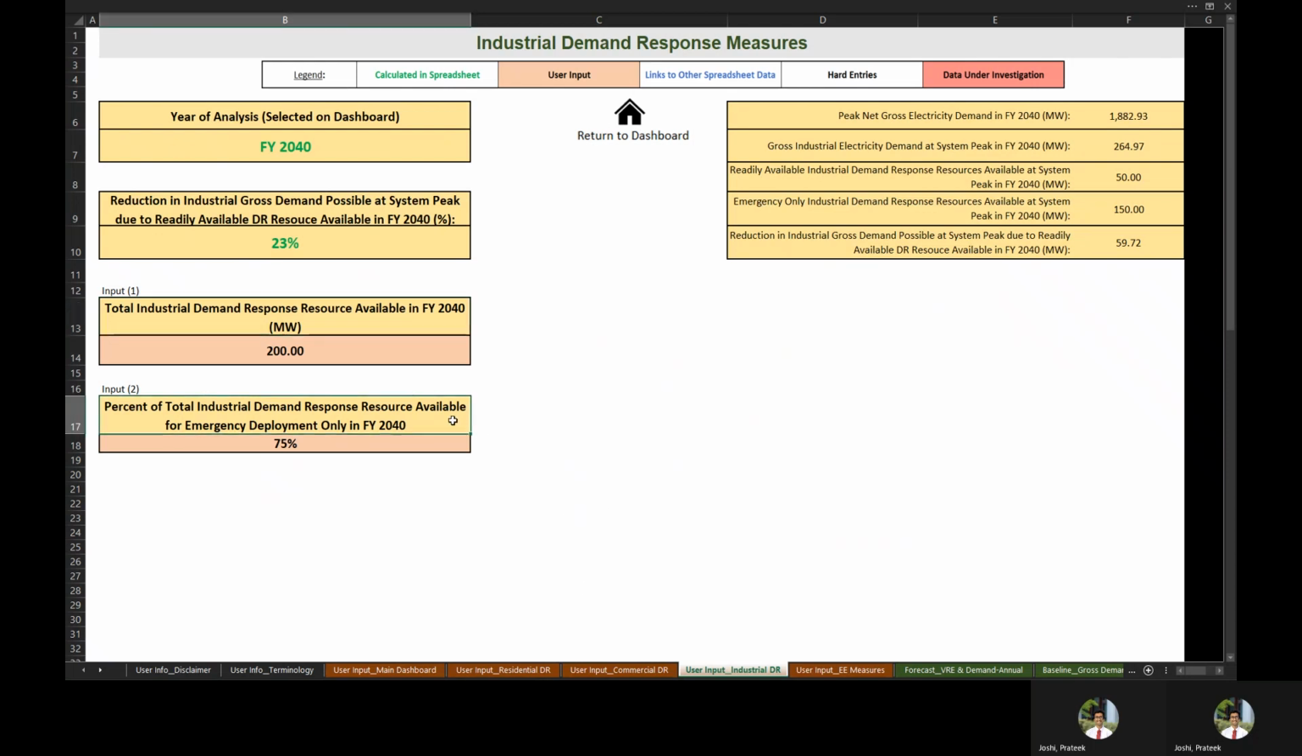For input number 2, users can select the percent of total industrial demand response resource that's available for emergency deployment only, as opposed to readily available demand response. For this example, we've just set that to 75%, but again, that can be changed.